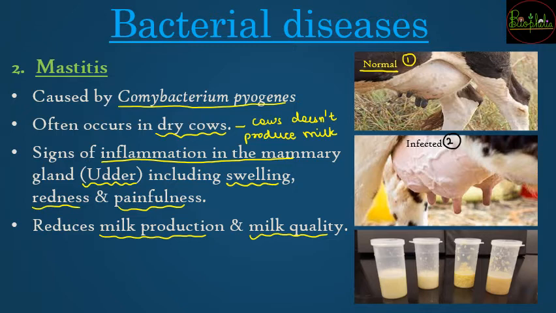These are the little openings, also called teats, from where the milk is extracted. All those areas are affected in mastitis, and there is a reduction in milk production as well as milk quality.